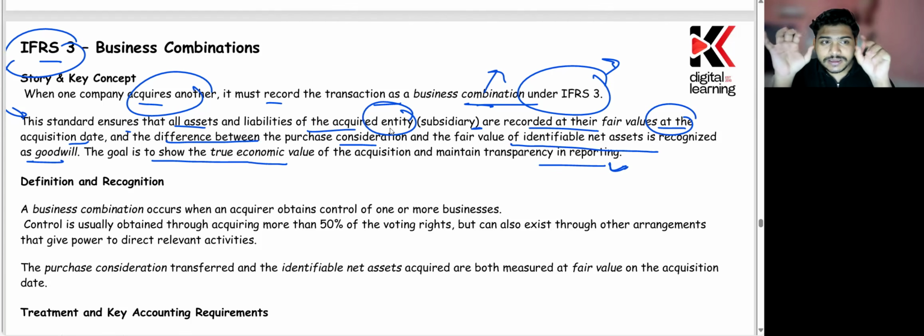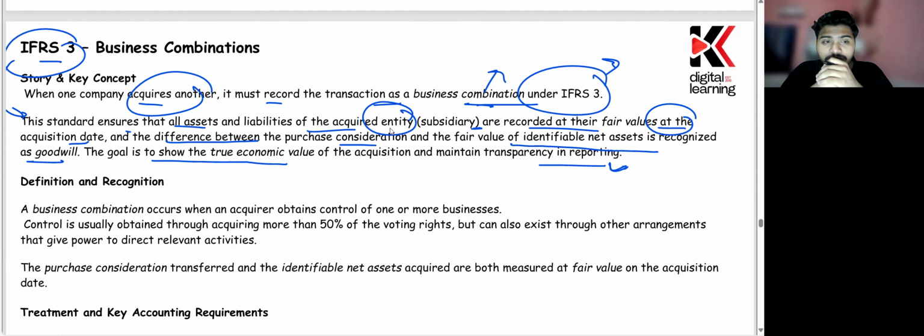So what does it mean? This IFRS standard, which is IFRS 3, will be talking about the business combination. Now, what is a business combination? When one company acquires another company, that transaction is recorded as a business combination under IFRS 3. But it should be meeting some of the characteristics to be called a business combination according to IFRS 3.